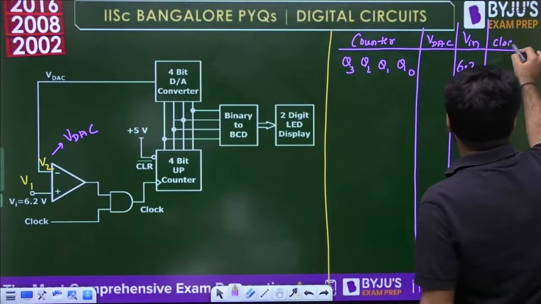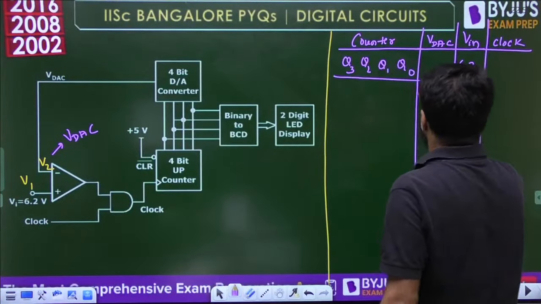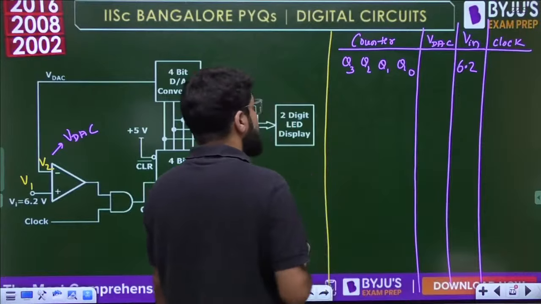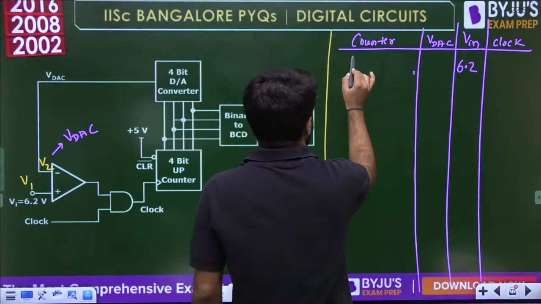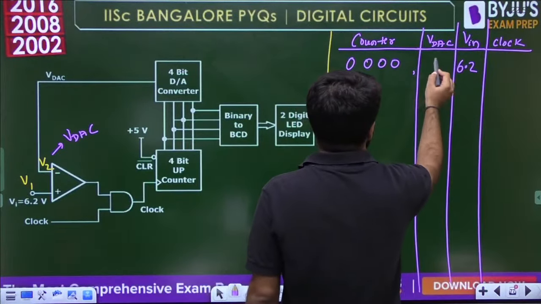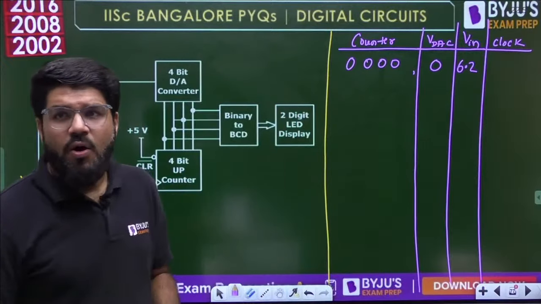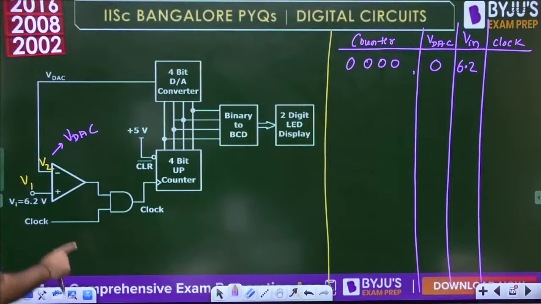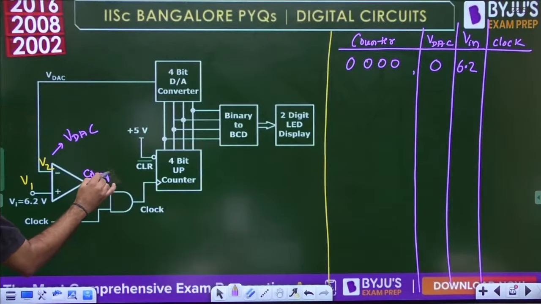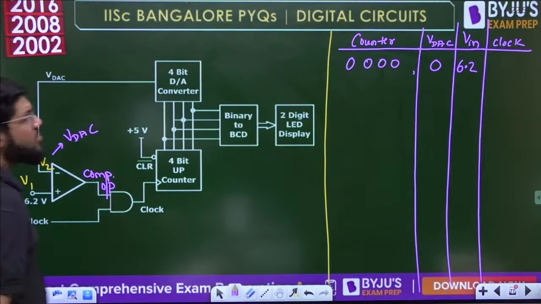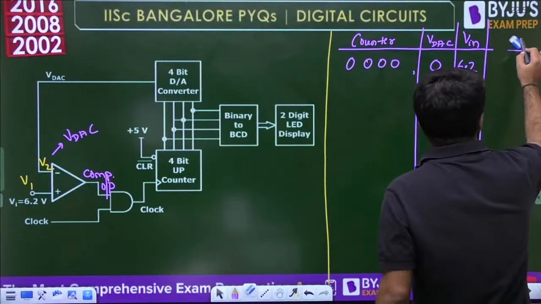Whether the clock is active or not. Now pay attention. So, counter output: initially the counter starts from 0, 0, 0, 0. Corresponding to digital input 0, the analog output is 0. Now this is the clock, the external clock, the main clock going to the counter. The point is, we have to see whether the DAC output gives 1 or 0. Sorry, this is the comparator output. Let me also write down what the comparator output is.